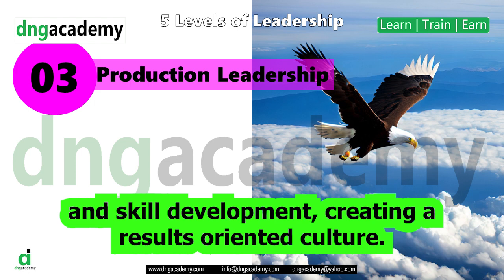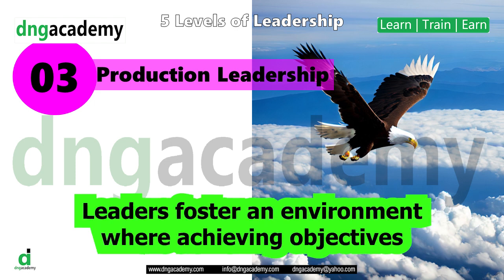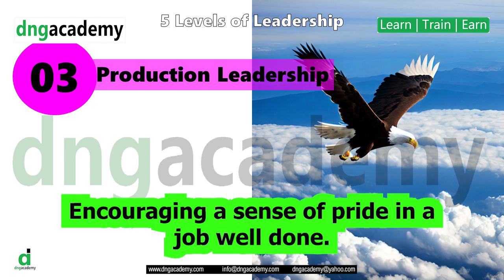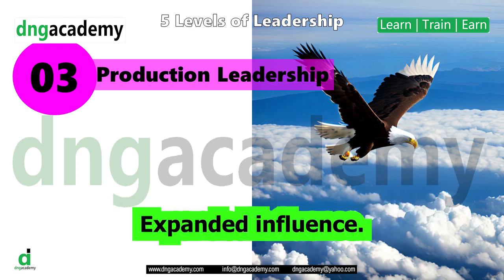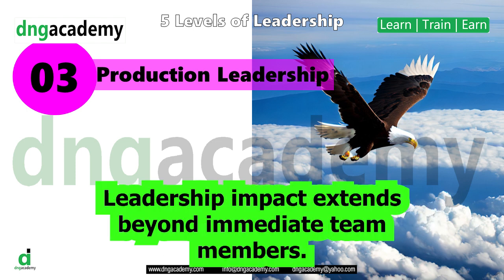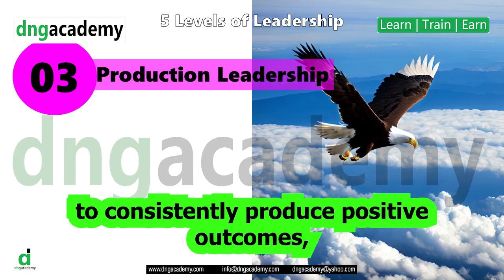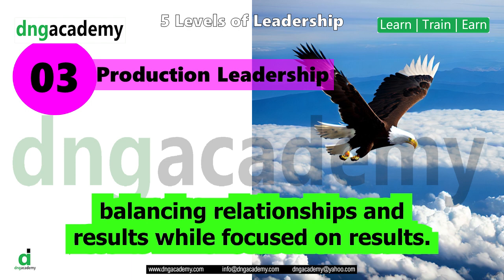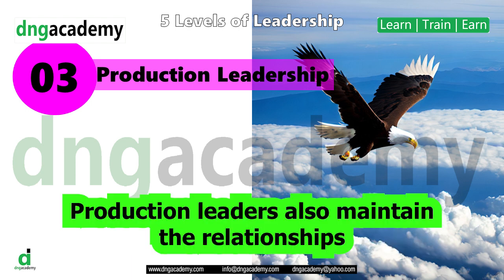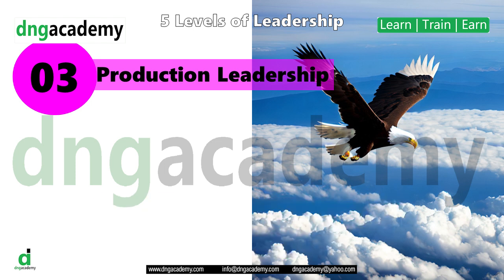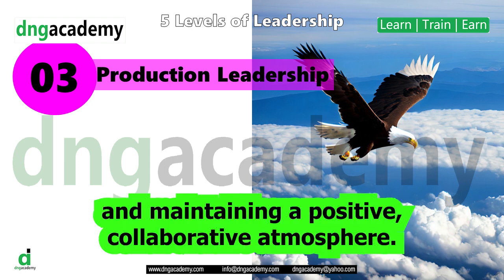Creating a results-oriented culture. Leaders foster an environment where achieving objectives is a shared priority, encouraging a sense of pride in a job well done. Expanded influence. Leadership impact extends beyond immediate team members, as others recognize and respect the leader's ability to consistently produce positive outcomes. Balancing relationships and results. While focused on results, production leaders also maintain the relationships they have developed in previous levels, striking a balance between achieving goals and maintaining a positive, collaborative atmosphere.